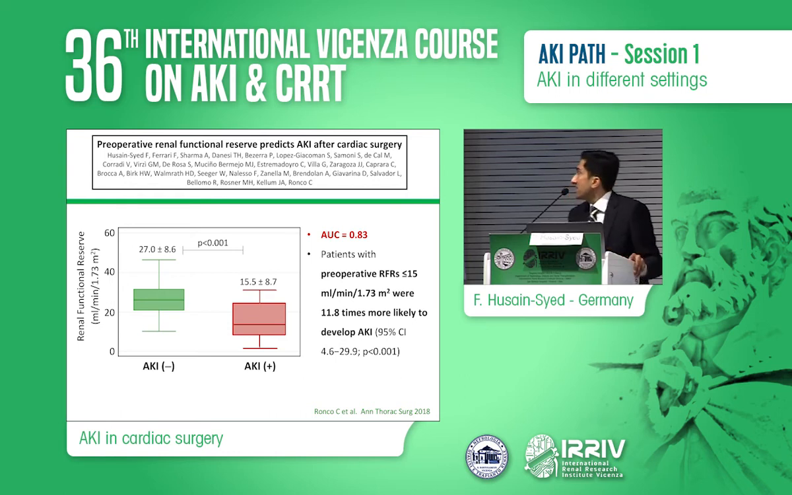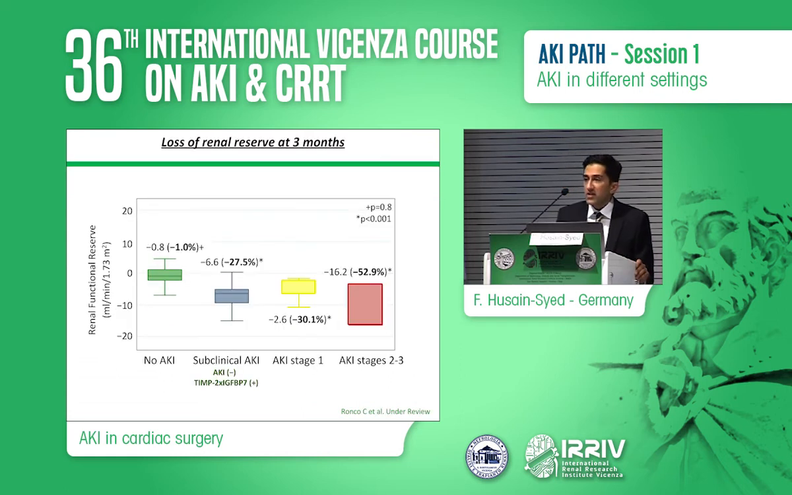So these are all patients who had a normal baseline GFR, although one third of them had an impaired renal reserve, and those patients were remarkably at high risk to develop AKI. So this is something that we can do in those patients in our office before they go to the OR.